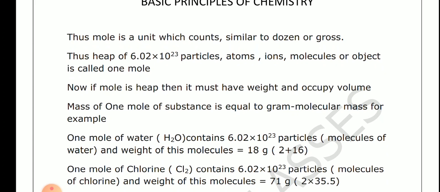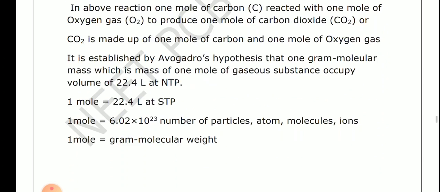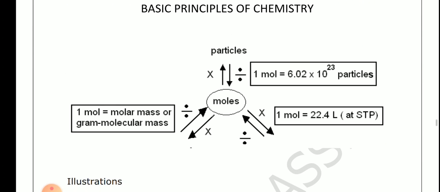Now if 1 mole is a heap, then it must have weight and occupy volume also. So one thing to remember is the volume of 1 mole. See the tabulation: 1 mole means a total number of particles of 6.02 into 10 to the power 23. 1 mole means 22.4 liter at STP. 1 mole means molar mass, gram molar mass.